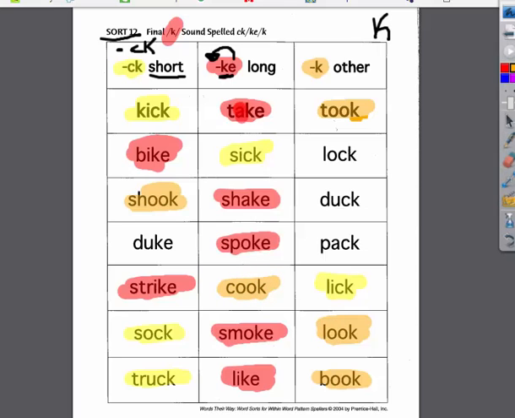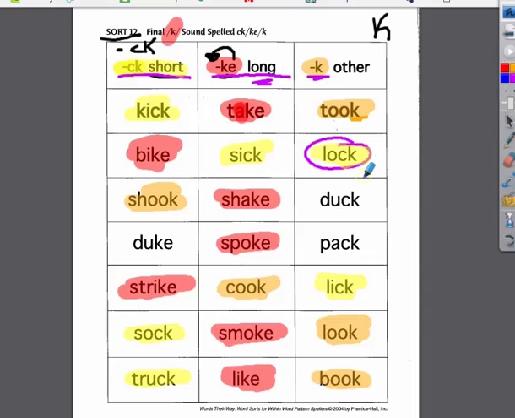So you'll notice I have some words left over that I'm not sure which category they should fall into. So can you help me? Lock. What category will that fall into? Will that fall into a CK with a short vowel sound? A K silent E, which will make a long vowel? Or is it another where it just ends with a K? If you said it will be the CK with the short, lock, you were correct.